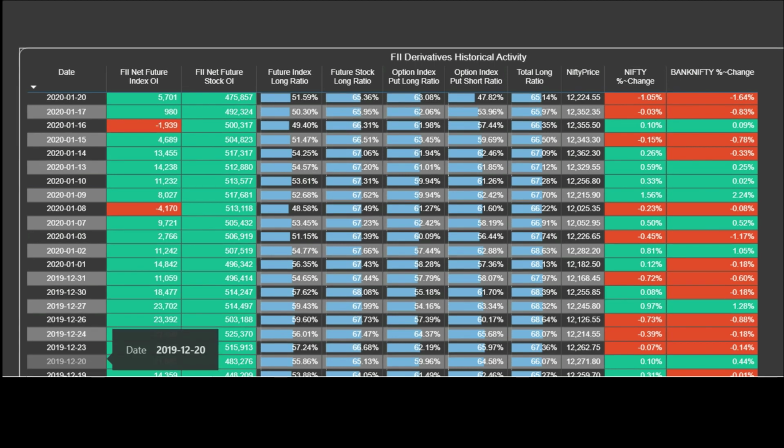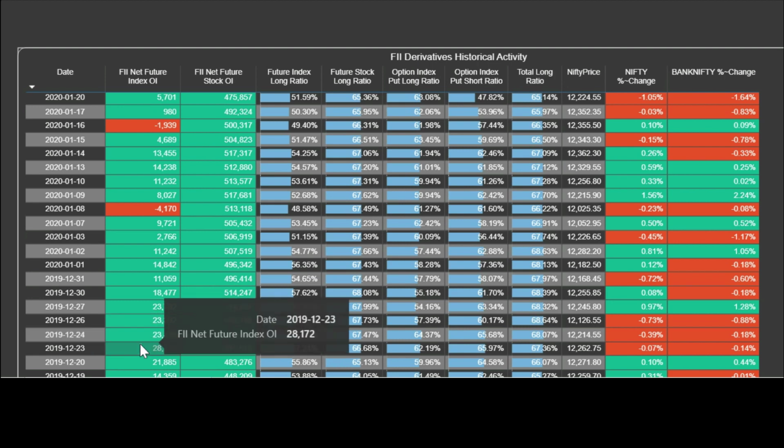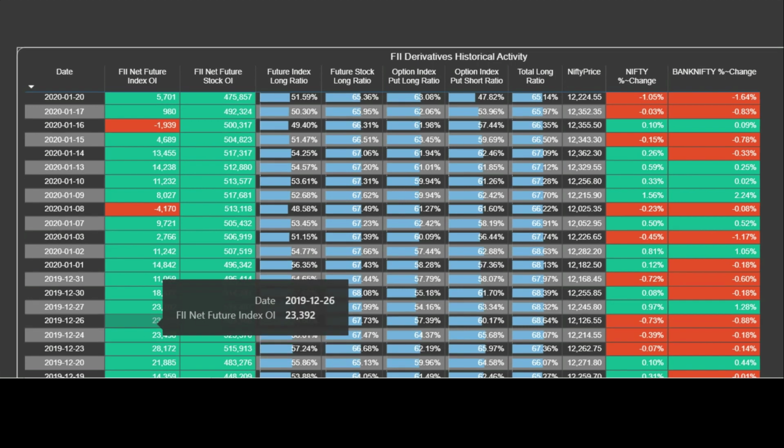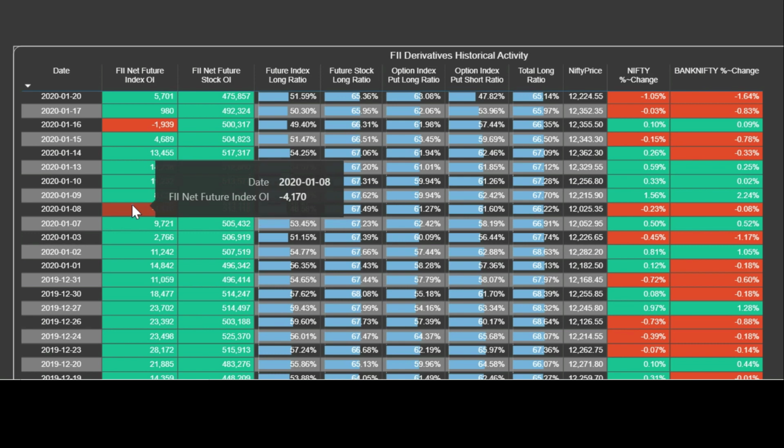You can see that we'll start with the last few weeks of December 2019. At that point in time, they were having net positive positions in the net future index OI. It means they were more on the long side than the short side because the number is positive and green. Slightly short positions in between, but this number is very insignificant because it is a very small number and this does not define the trend. So you have to watch this data on a daily basis.